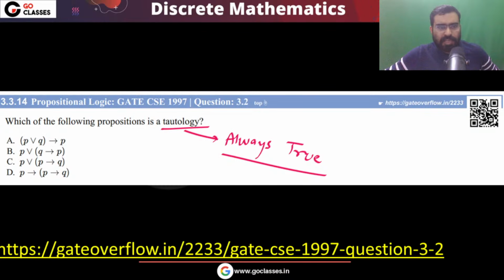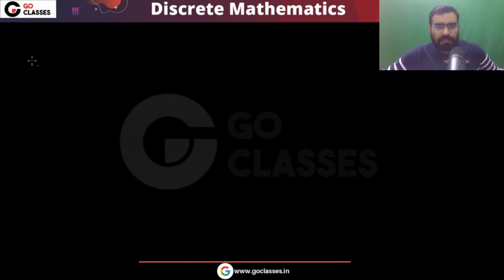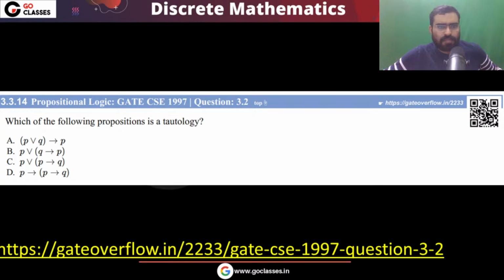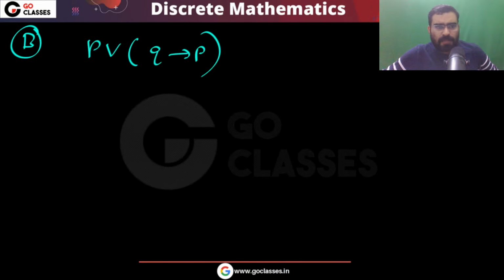So let's see option B. What about option B? Option B is saying that P or Q implies P. This is option B: P or Q implies P. So let's see, is this a tautology?